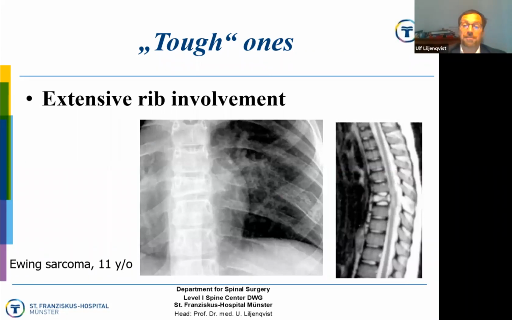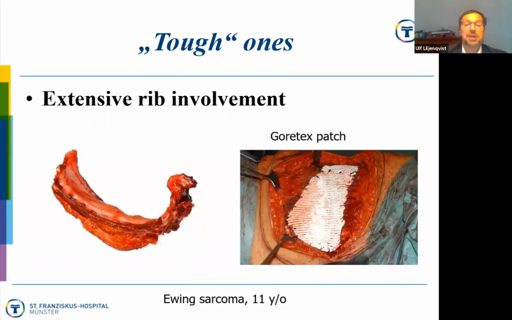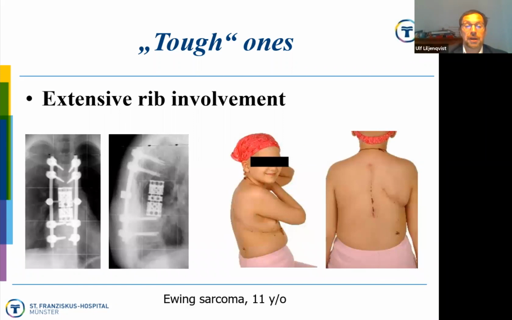Extensive rib involvement, like in this Ewing sarcoma, might be challenging. And here it's very important to cover the chest wall with a Gore-Tex patch. And here's the girl in the post-op X-rays after en bloc resection of 2 levels plus 3 ribs.